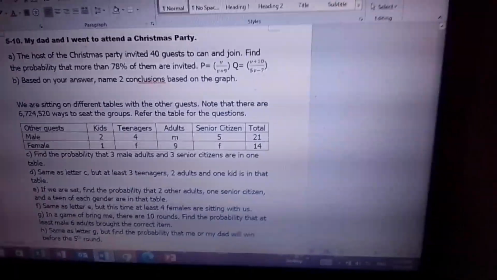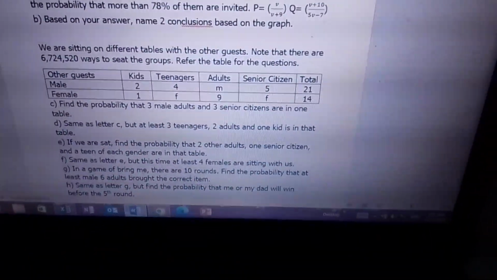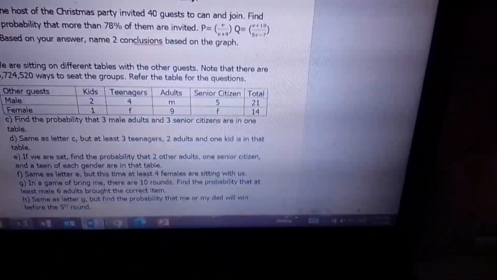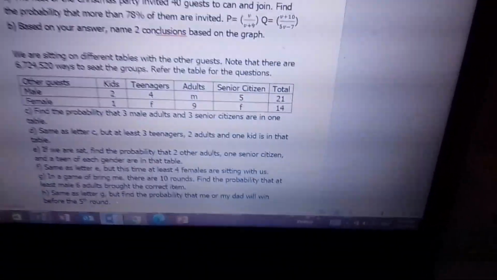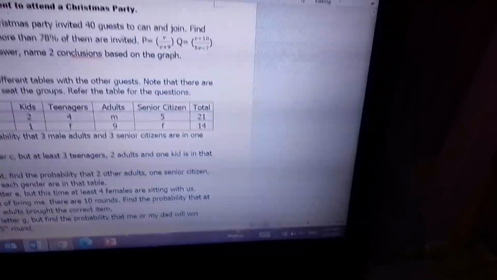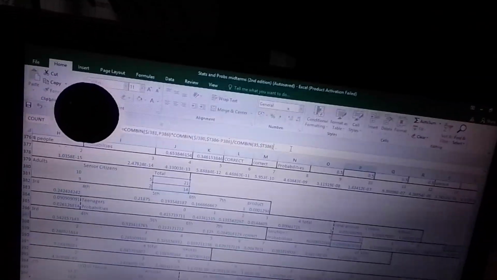Yan. And now for letter F, ito na yun. Same as letter E. But this time, at least 4 females are sitting with us. That means me and my dad will sit, pero at least 4 of the females will join us. So ilan yung mga females dito? There are 14, di ba? So now we apply the probability. So therefore, we have the combination of this one.